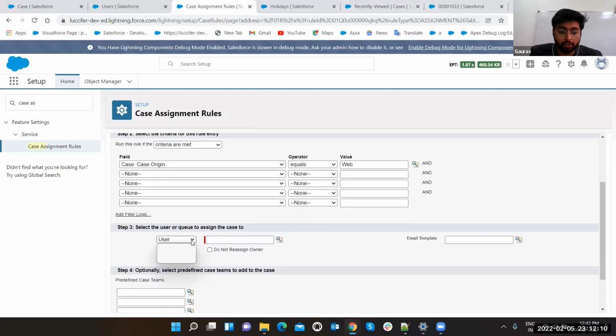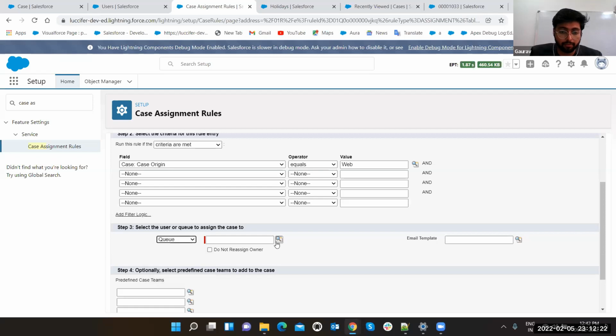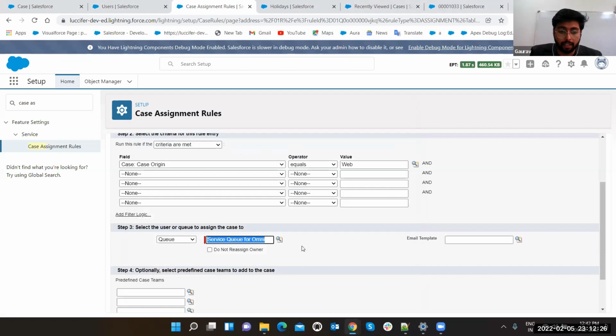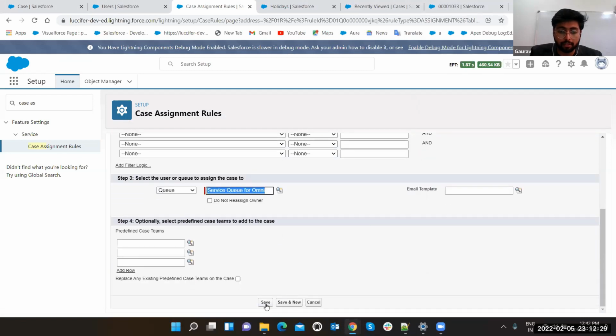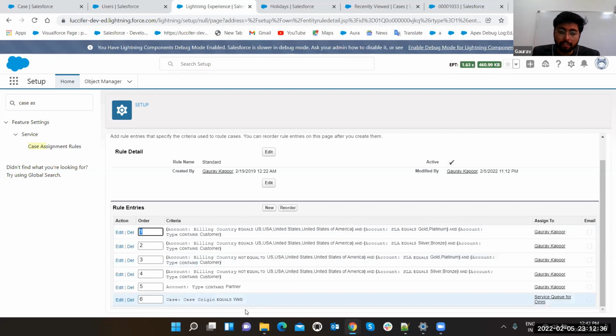okay, user. Now you can also select queue, a partner user. Select a user or a queue. So let's select the user. Okay, let's select queue this time. Okay, queue. Service queue. Okay, and you can select your email template also. Let's click on the save button. So now this is the sixth scenario. If we create a case with this, then this is going to work, and the owner will be that queue. That's how the case assignment tool works.